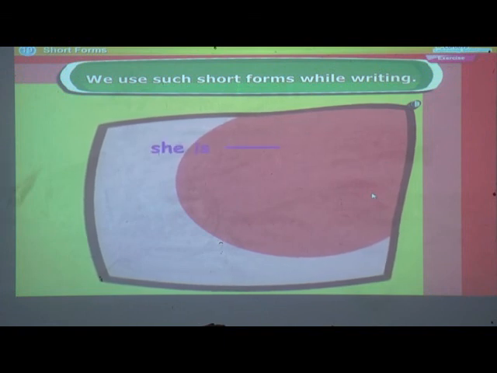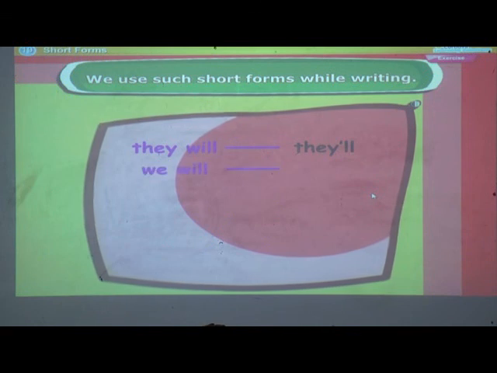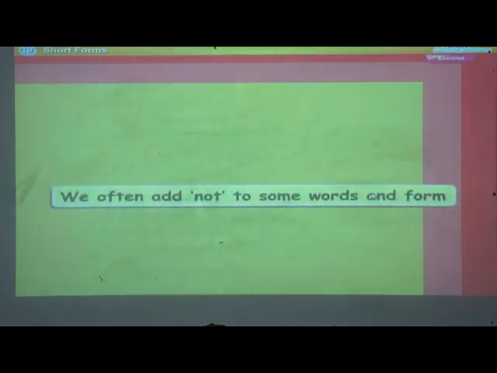She is, she's. He is, he's. They are, they're. We are, we're. He will, he'll. She will, she'll. They will, they'll. We will, we'll. We will add not to some words and will.